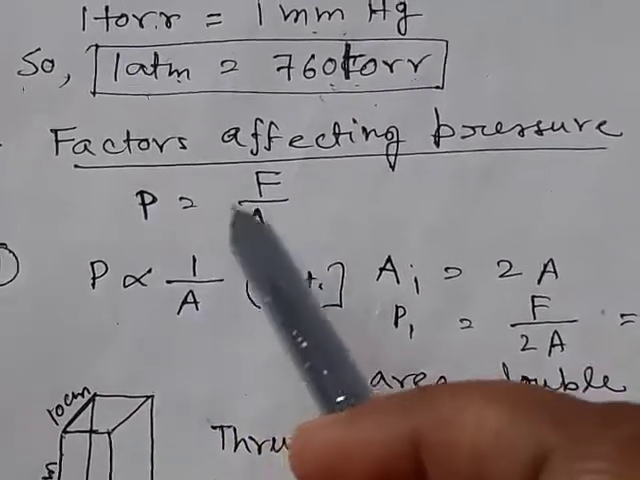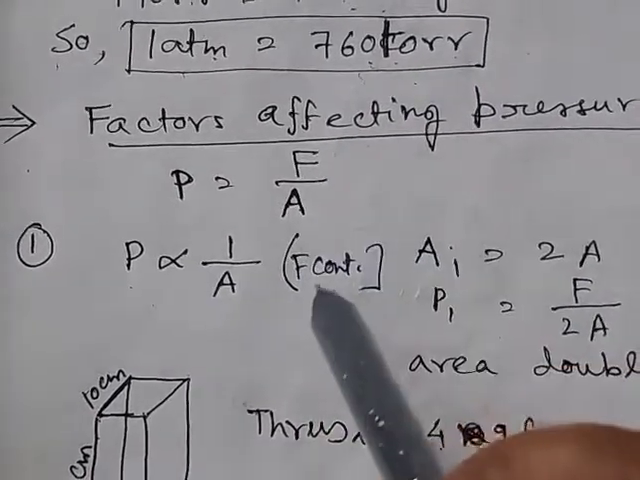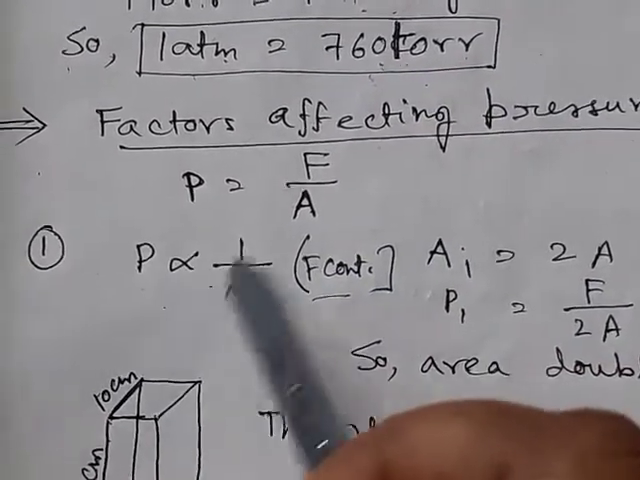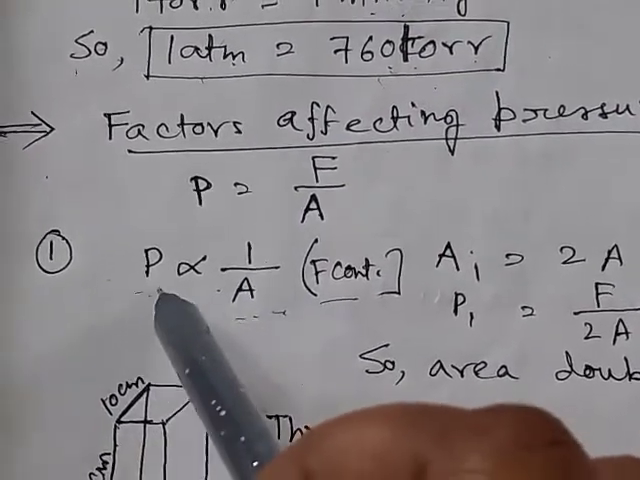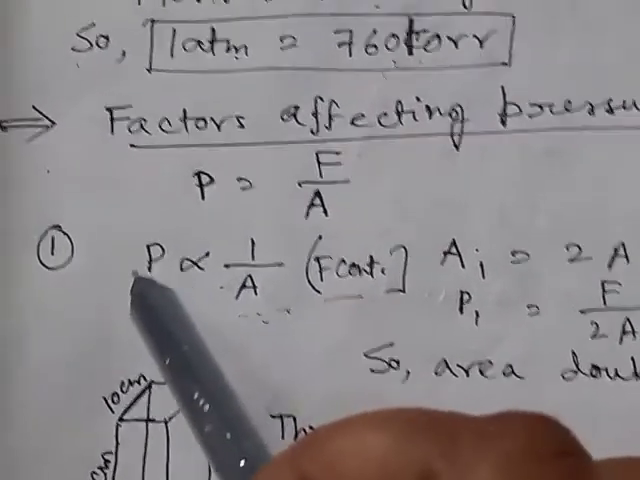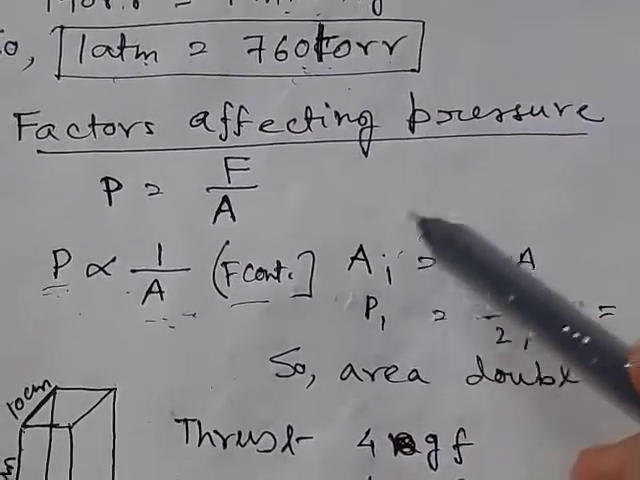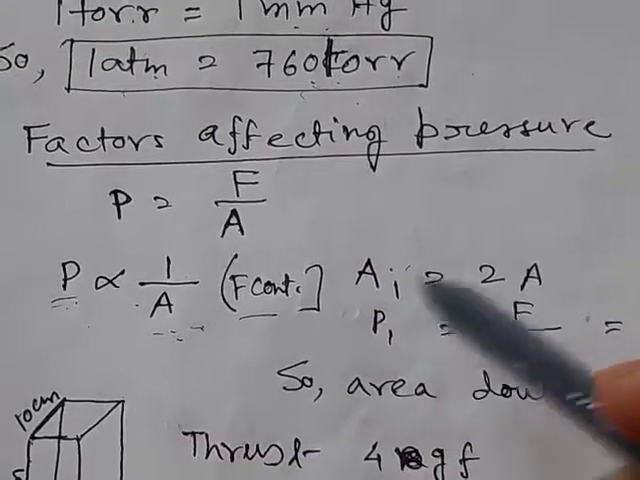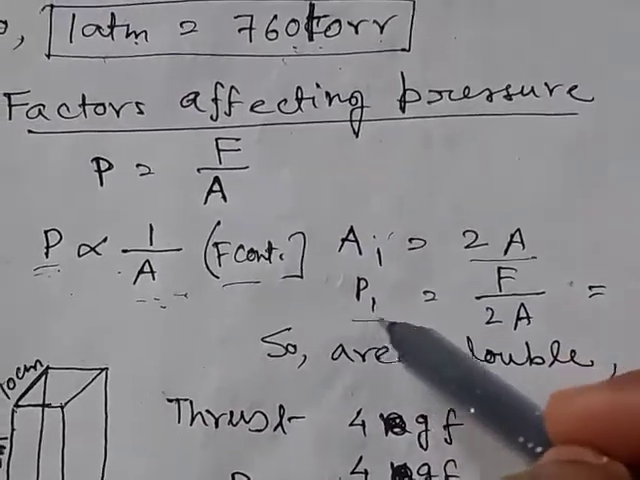We know pressure is equal to force by area. So the first case is, if force is constant, then pressure is inversely proportional to the area. If we increase the area, pressure will decrease. If we decrease the area, pressure will increase. If the area, say, is doubled, now the new area becomes 2A, and then what will be the new pressure?